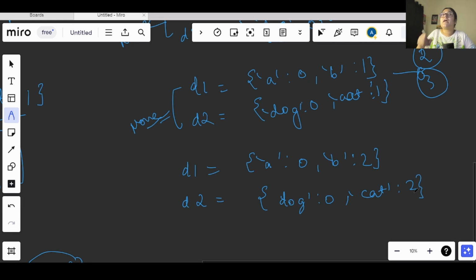Now again, we will check the condition in the next iteration. This time we will be checking for a forward condition, that is, we will be checking the pattern at the third index. So pattern of 3 has a, right? A is already existing in this dictionary, so it will be returning 0 from here,